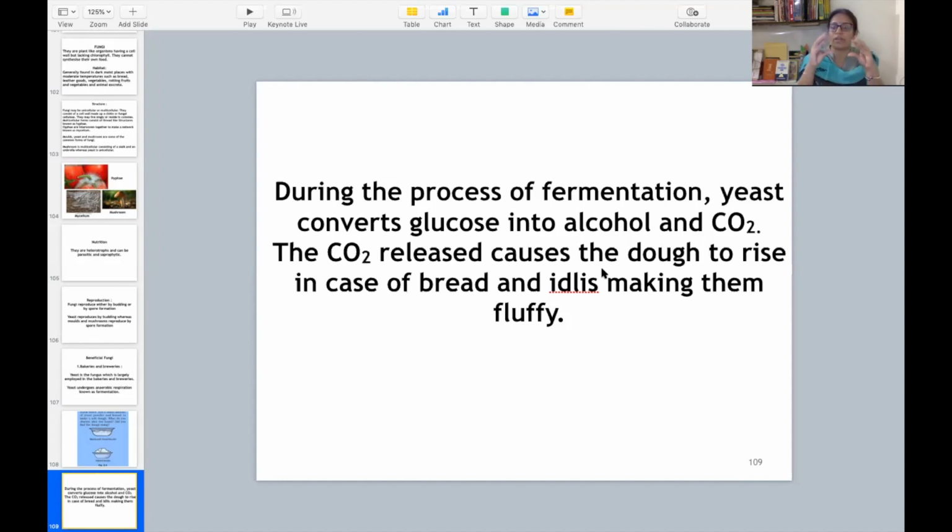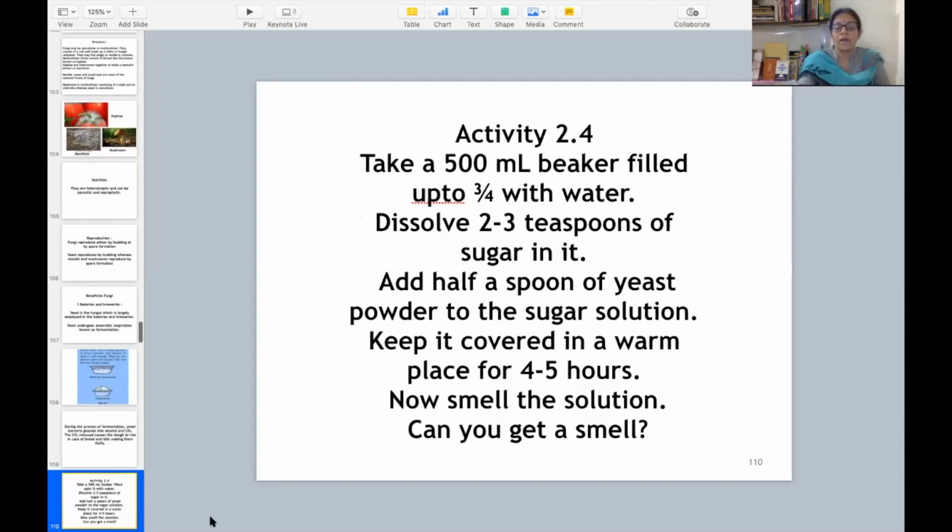इसीलिए bread spongy and fluffy होती है. उसमें carbon dioxide की वजह से वो raise हो जाती है, fluffy हो जाती है. वो बाद में बीच में से निकल जाती है, but उस dough को raise कर देती है. Then for this thing, one more thing is there, just to show you that alcohol is also formed during fermentation. Let me explain you that with this activity.